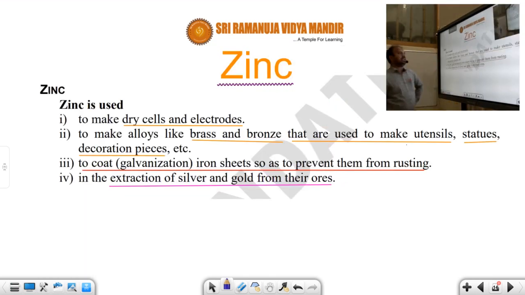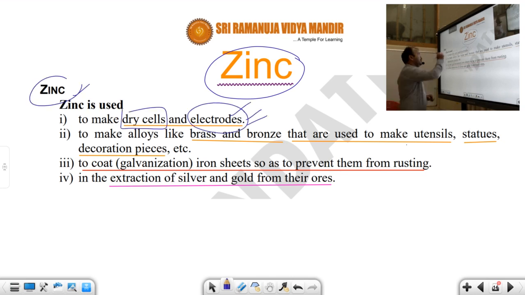After that, another metal we have to discuss is zinc. We have already completed copper as well as iron. After that, another metal is zinc. Zinc is used to make dry cells, and it is used as an electrode. What is an electrode? The object through which electricity can enter and leave is called an electrode. Zinc acts as an electrode.